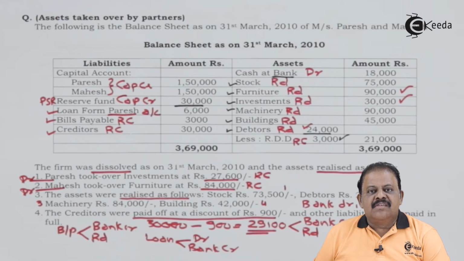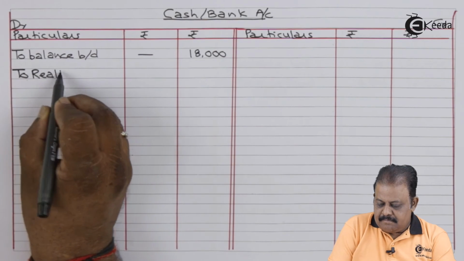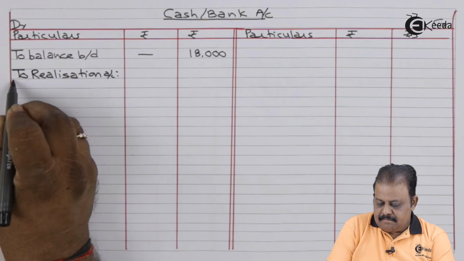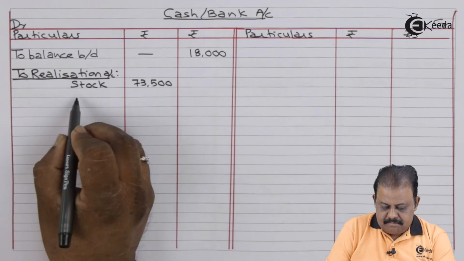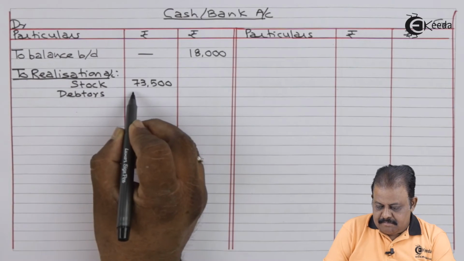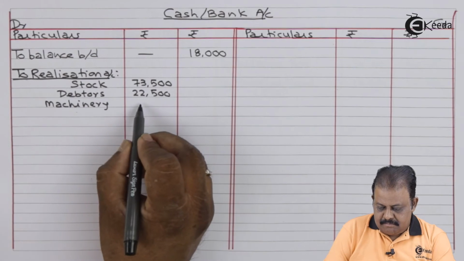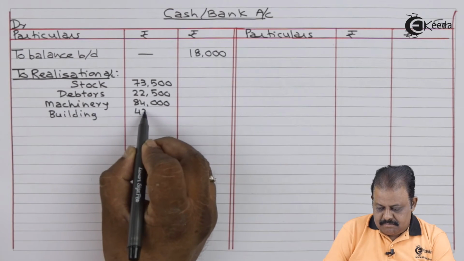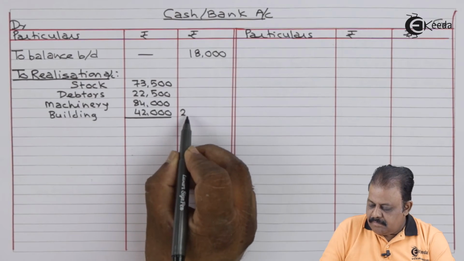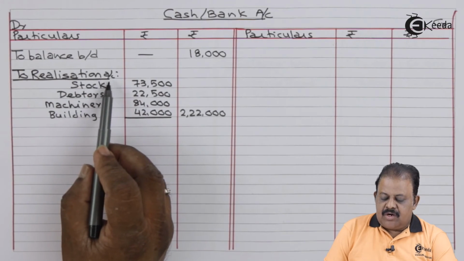Amount is received, so one effect will be to the debit of cash bank account. Cash bank account debit to realization account.